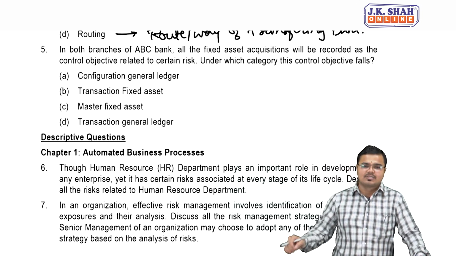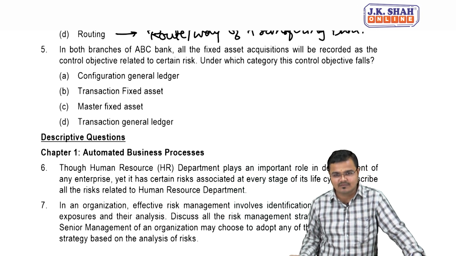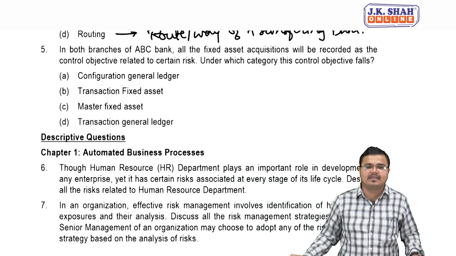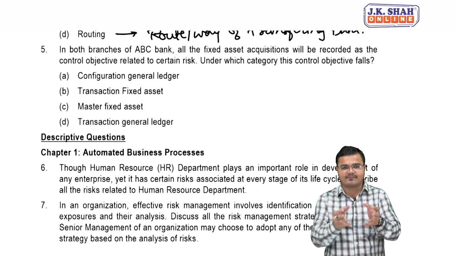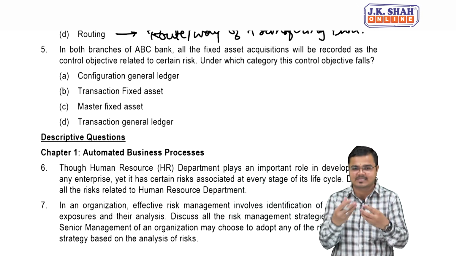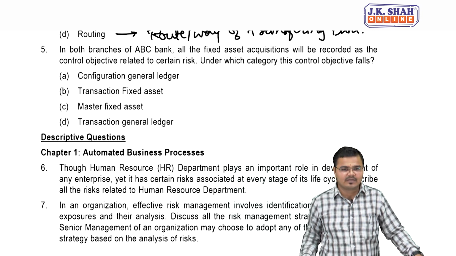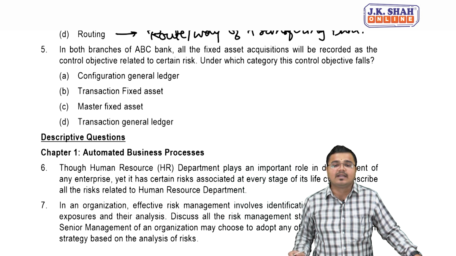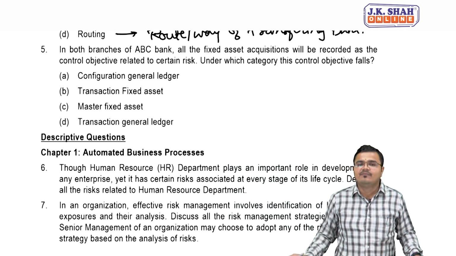In both the branches of ABC, all fixed assets acquisition will be recorded as the control objective related to certain risk. Now it's very simple. This says that a fixed assets acquisition, meaning buying a fixed asset, yes or no, will be recorded as a control objective related to certain risk. There are certain risks we have. Under which category does this control objective fall?